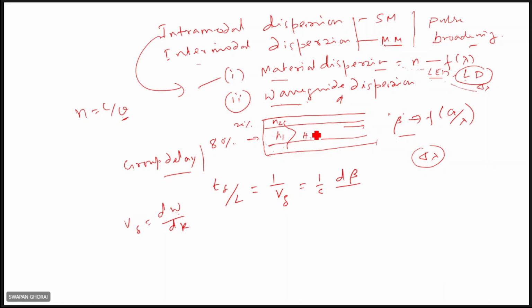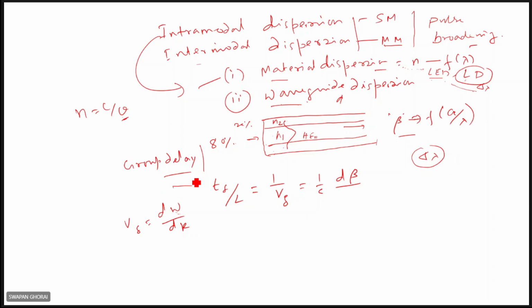In general, you can calculate it as a whole by calculating the group delay per particular distance, right? The amount of pulse broadening can be calculated if you calculate the group delay.